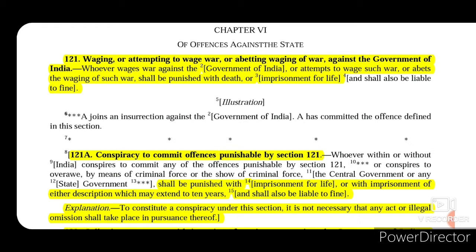Now the explanation says, to constitute a conspiracy under this section, it is not necessary that any act or illegal omission shall take place in pursuance thereof. So there may be an act or illegal omission or not, but that won't necessarily need to take place to constitute a conspiracy under this section. The conspiracy alone will attract this section.